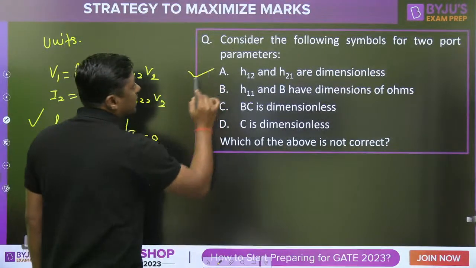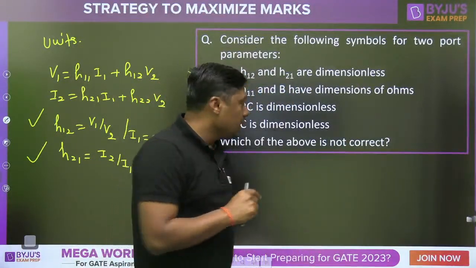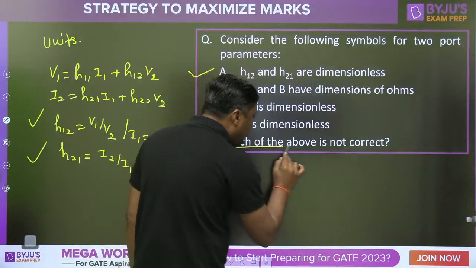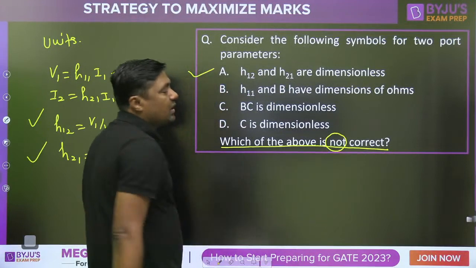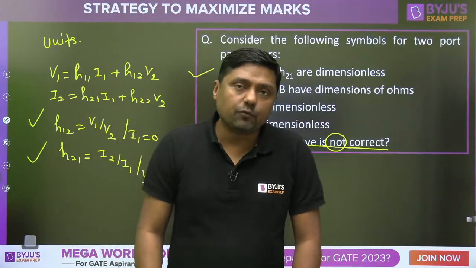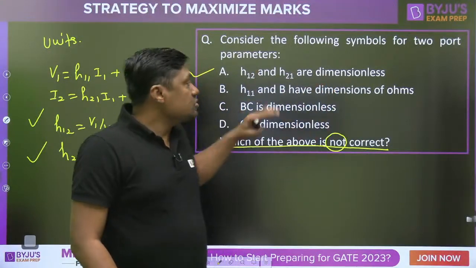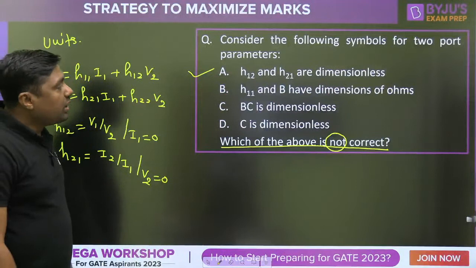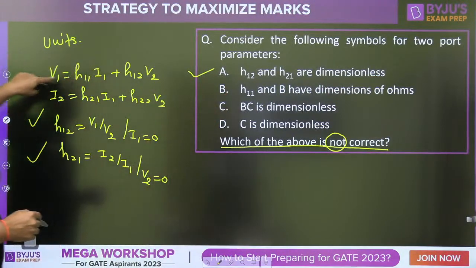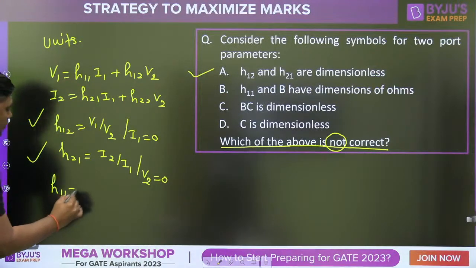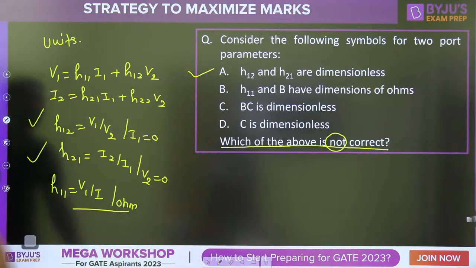This statement is correct. Now, second precaution: read the question carefully. Which of the above is not correct? Which word is important? Not is important. So read the question carefully and focus on such words. Not means not correct. H11 and B have the dimensions of ohms. H11 is V1 by I1, so the dimension is ohm. You have to check.